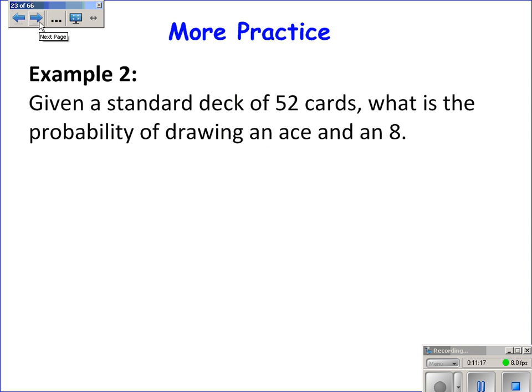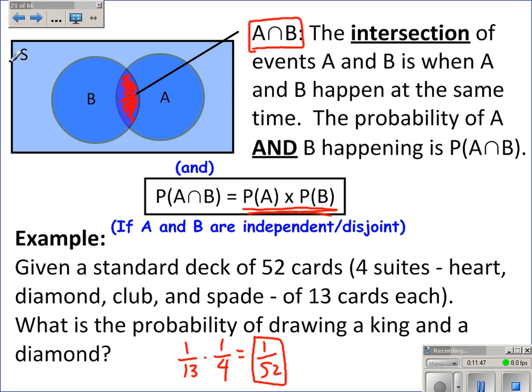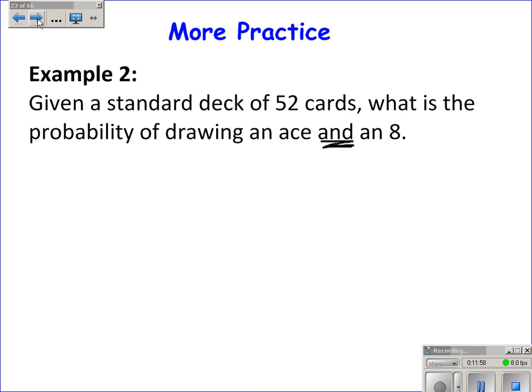More practice. Given a standard deck of 52 cards, what is the probability of drawing an ace and an 8? This is drawing the card once, getting an ace and an 8 at the same time. The probability is going to be 0. So there's problems like that on the homework. The practice problems have questions like that. Now, where it's an and situation, we're going to multiply. But these are not disjoint events. The probability is going to be 0.